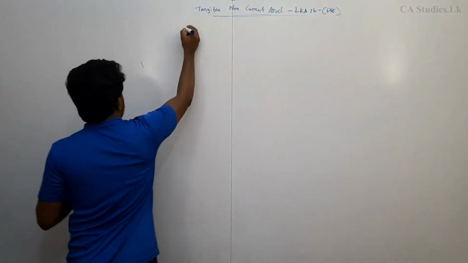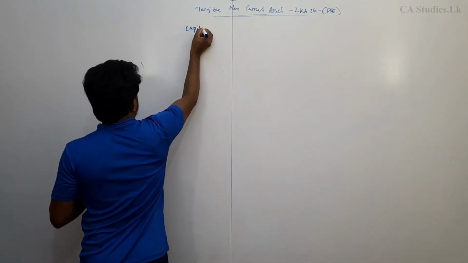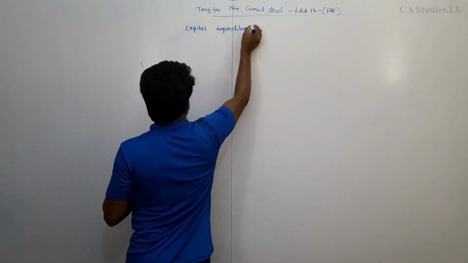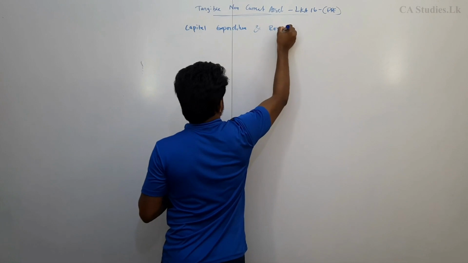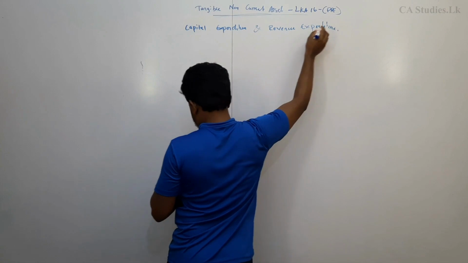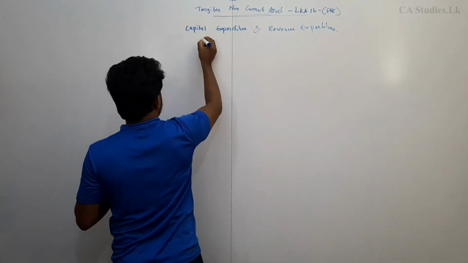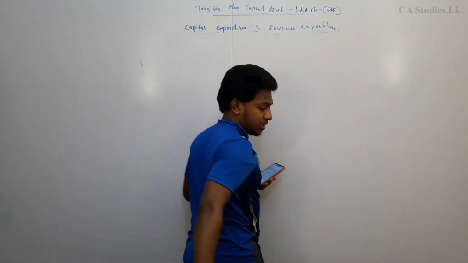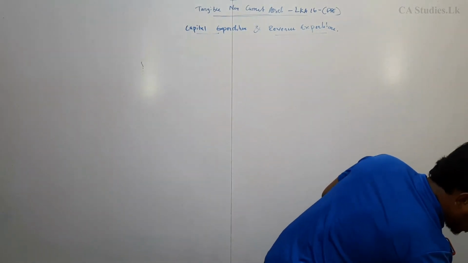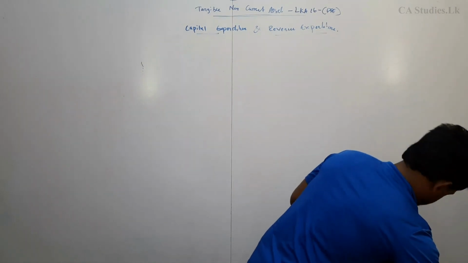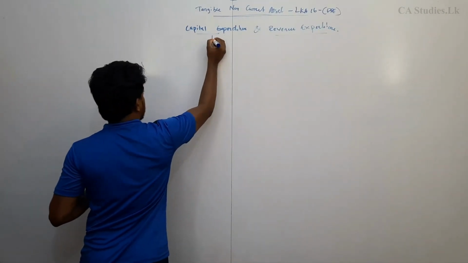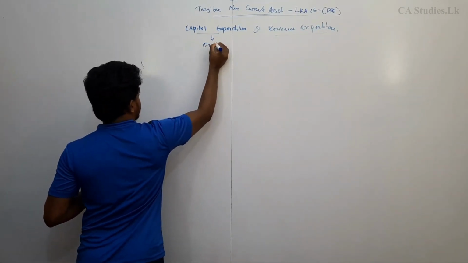The first topic we have to learn is how to classify capital expenditure and revenue expenditure. Capital expenditure means expenditure which is incurred on assets.